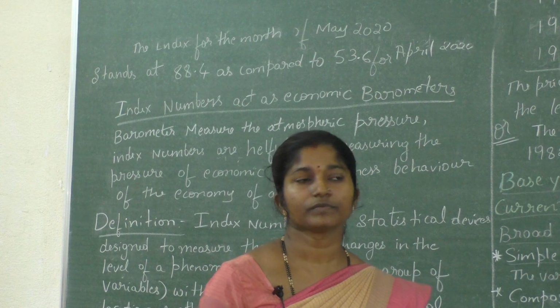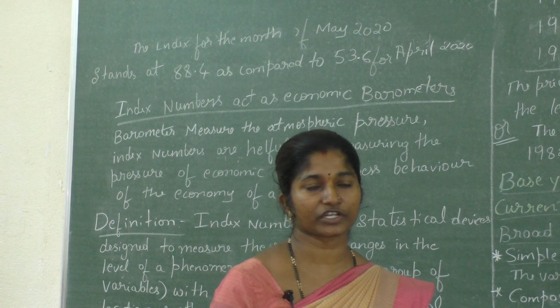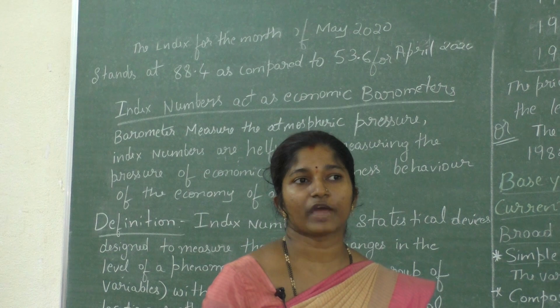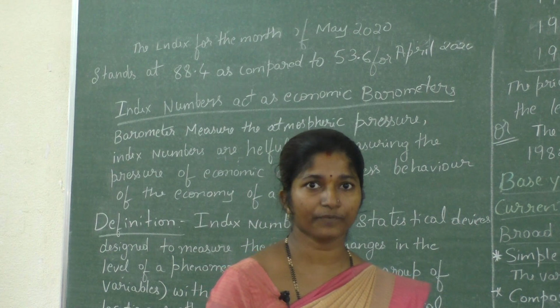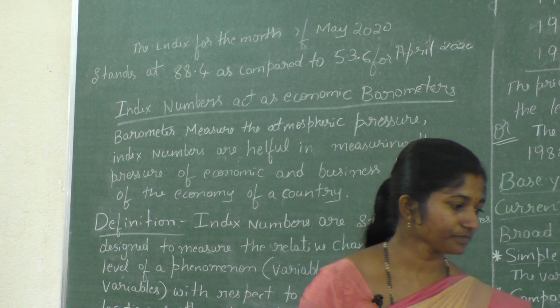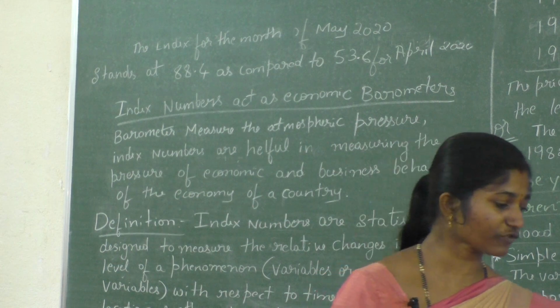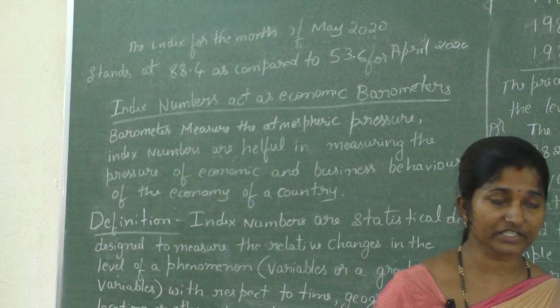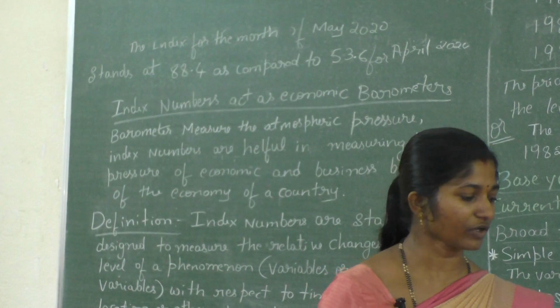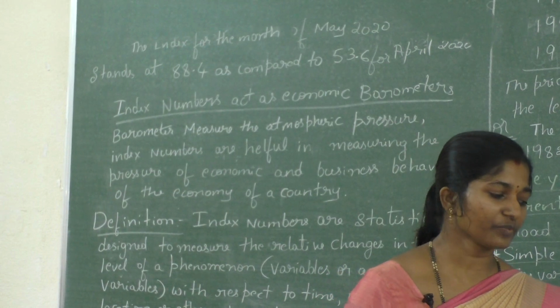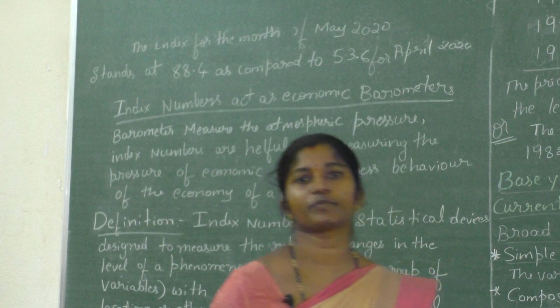For example, industrial production in India, that is mining or manufacturing of electricity, etc., decreased 4.80 percent in November 2018 over the previous month, October. This is one example.